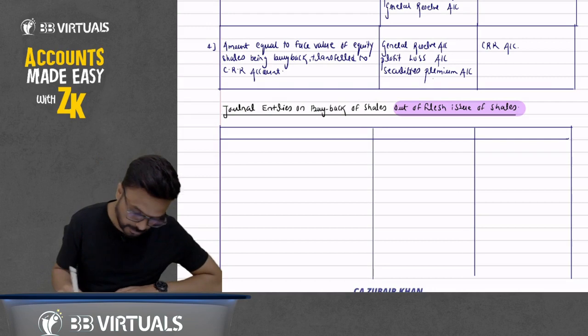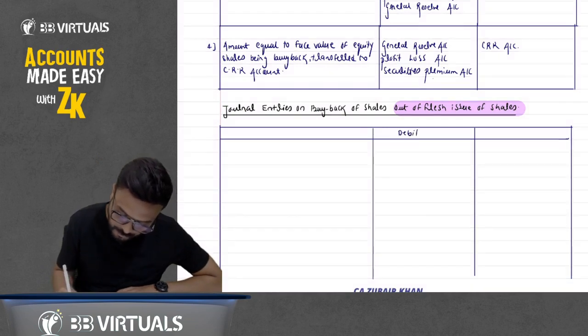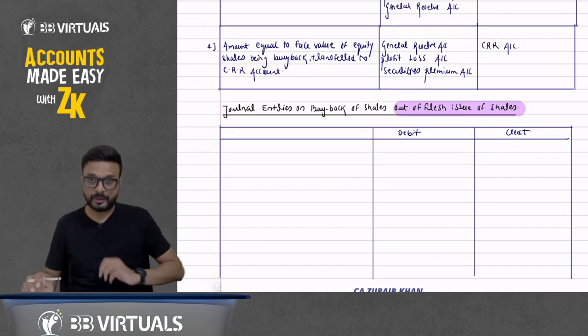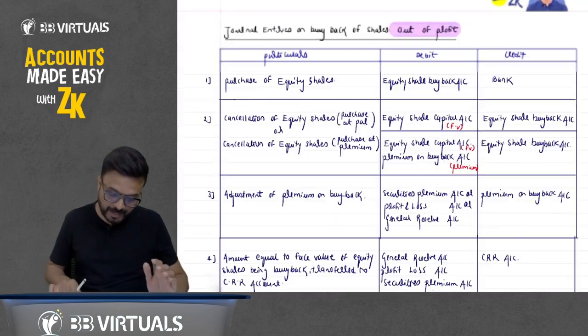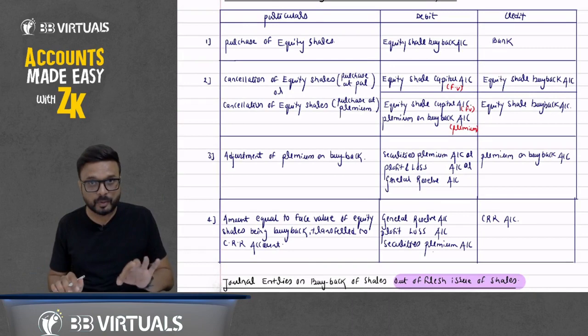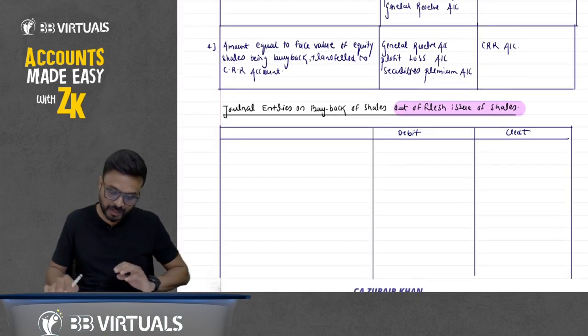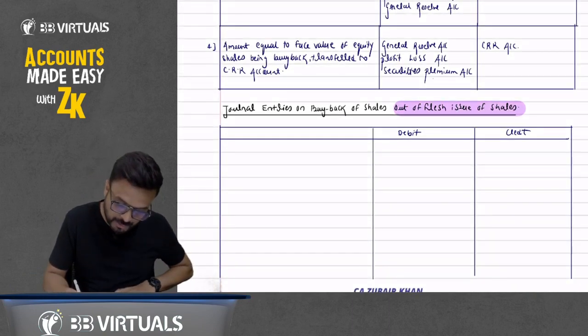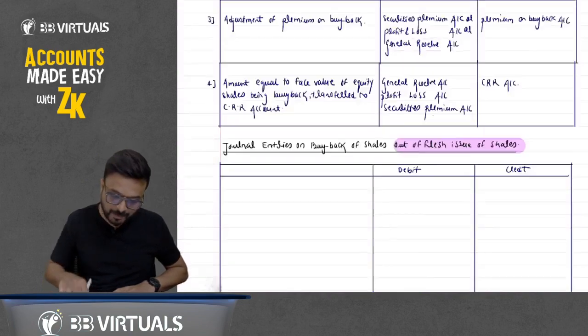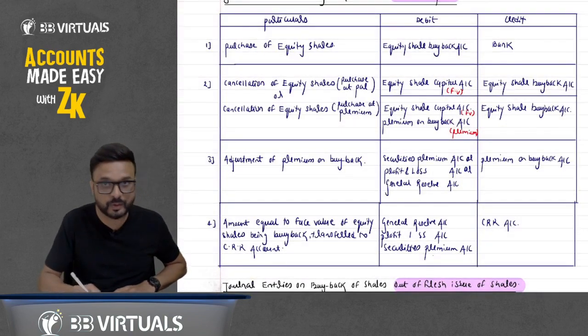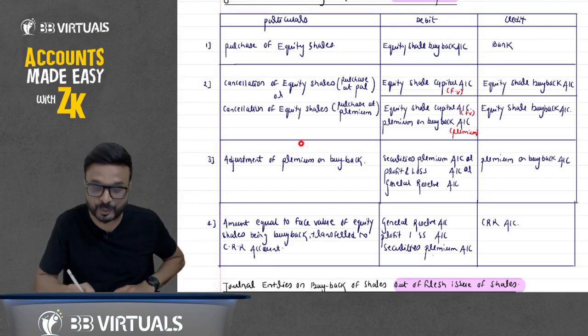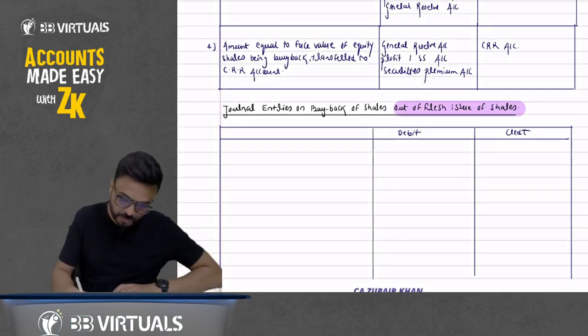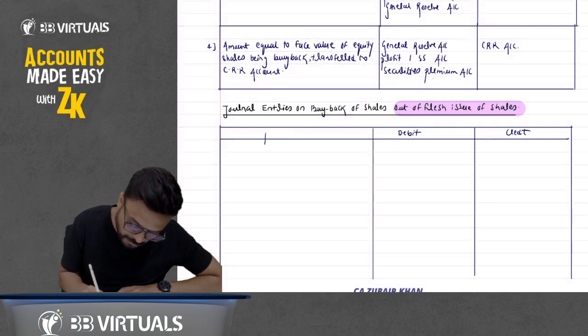Write down there the debit and credit. Remember one thing, beta: we will pass entries here in addition to points number 1, 2, 3. I will write a note here: in addition to entry number 1, 2, 3. Just one minute. We'll write a note here so there is no need to write them again, or if you want, you can repeat these three entries also. Okay, one by one. First we'll pass the entry for issue of shares.